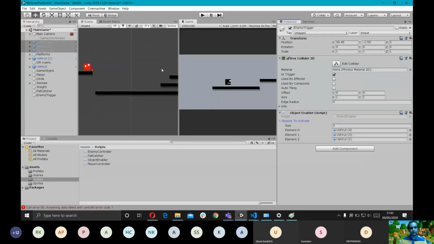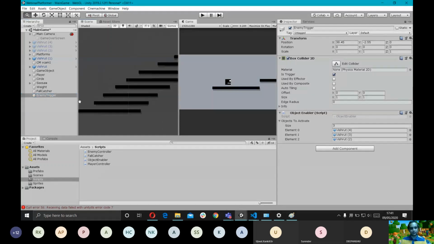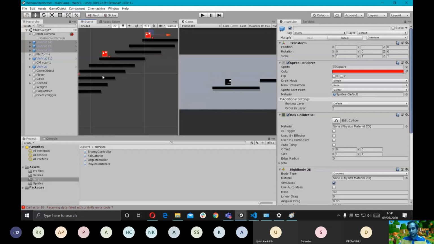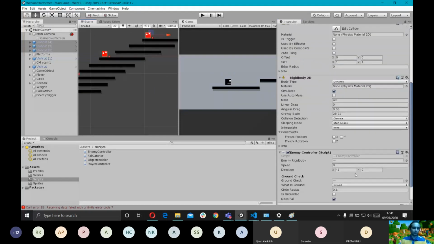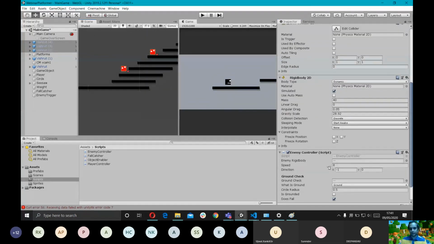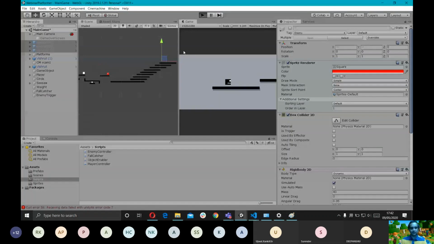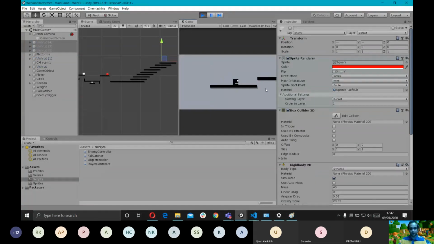So as soon as we hit this trigger, as soon as we pass this position, it's gonna activate these 3. Oh, so I gotta unlock the inspector window. It's going to activate these 3 enemies. They're going to move in the -1 direction. They're going to move towards the player at the speed of 8, and they're gonna keep falling. Yeah, and this is sort of the final challenge of our game. After this, we're gonna add the game winning condition. So let's see if we can actually get through it and pass it.